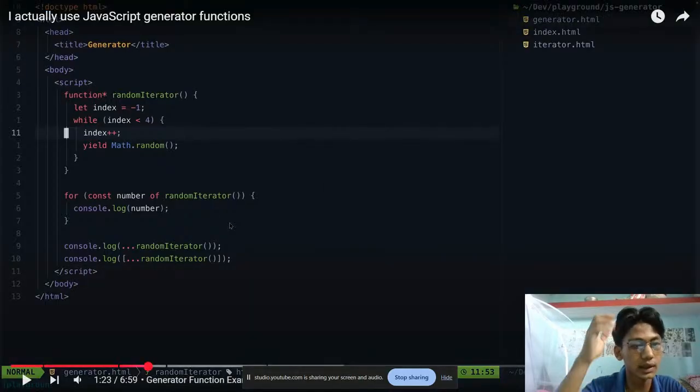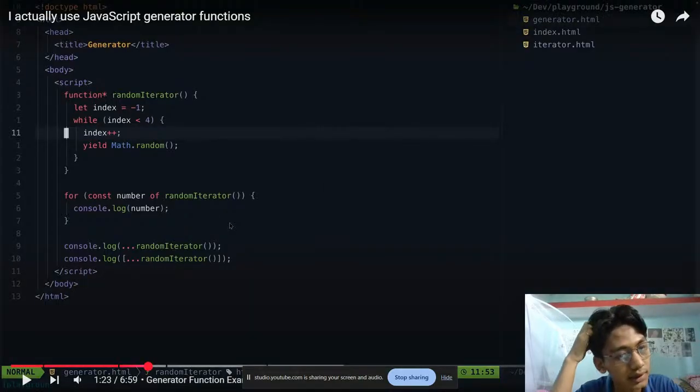So over here, it's a function and a random iterator we just have, and while index is, yeah, so we just have to iterate three times. So the first time it just goes up and then after that yield math or random.